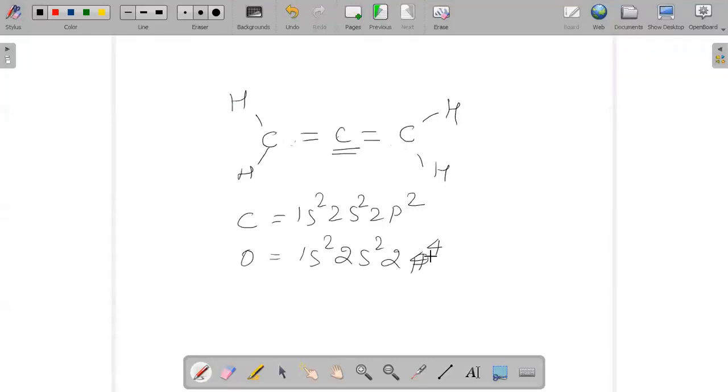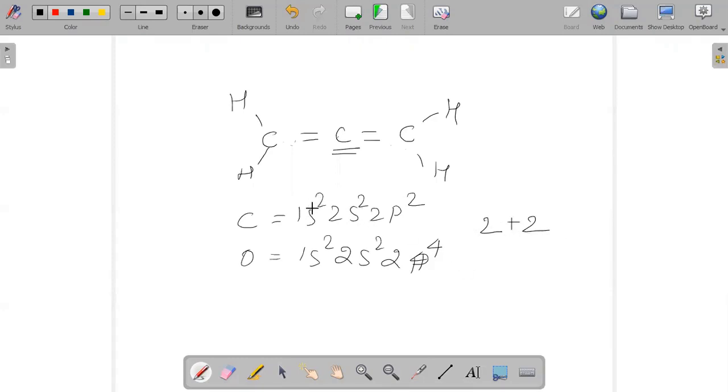Bonding and anti-bonding: for 1s2 anti-bonding is 2, for 2s2 it will be 2, so it is 2 plus 2, 4.